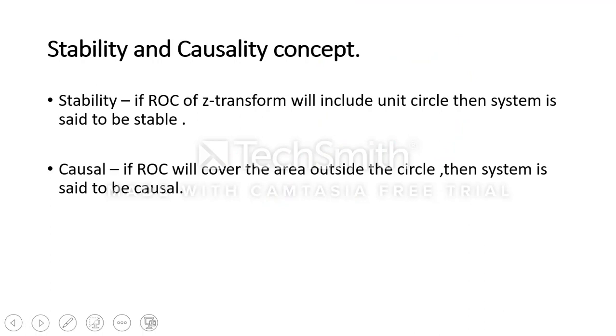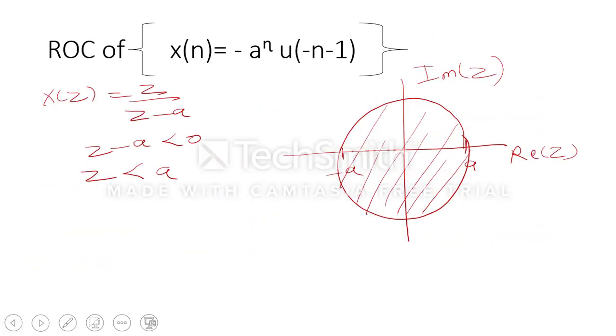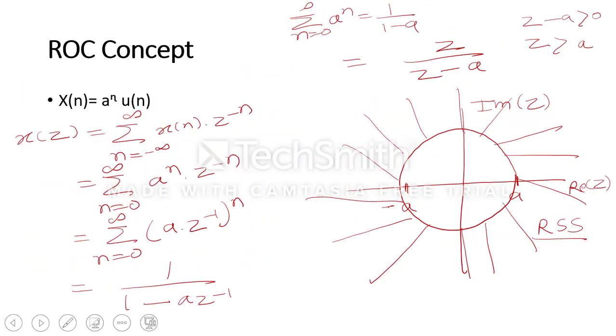Now the stability and causality concept. For stability, if the ROC of the Z transform includes the unit circle, then the system is said to be stable. And for causality, if the ROC covers the area outside the circle, then the system is called causal. If suppose we take this example, and assume that a is 2, then definitely 1 will be over here somewhere.